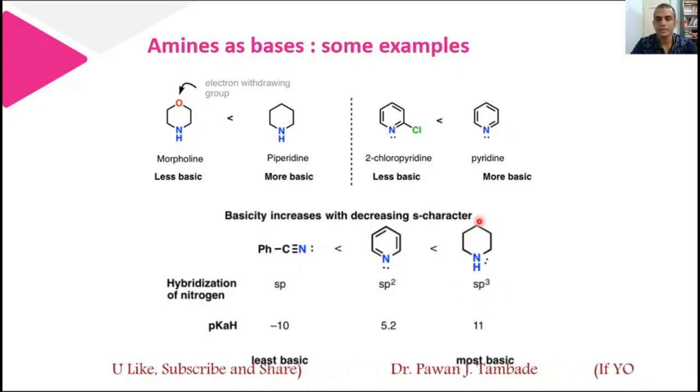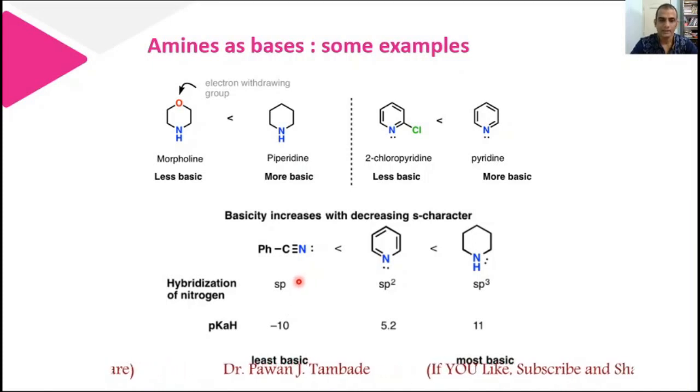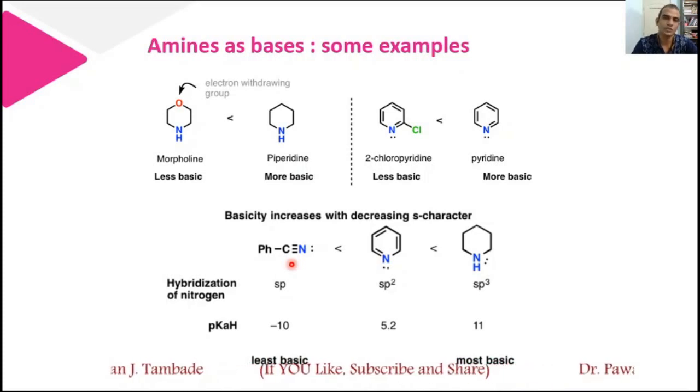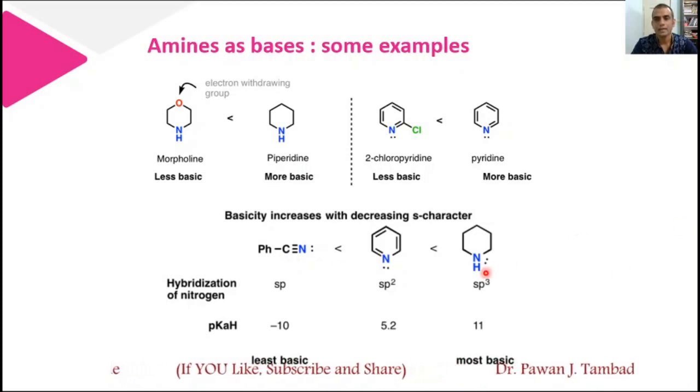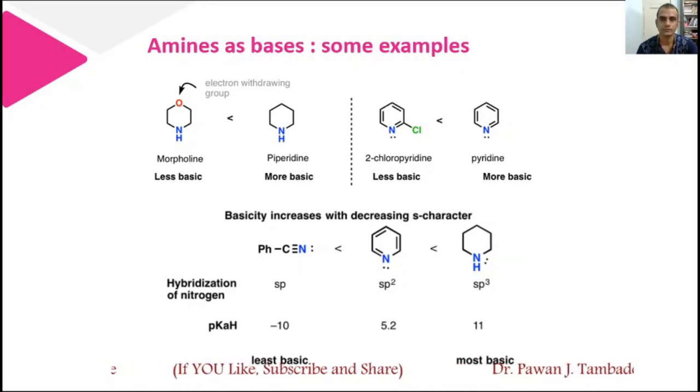Because of that, this piperidine is most basic among these three. Because of the change in hybridization, the percentage s character is changing. In the first case percentage s character is 50, it is highest, and because of that the electrons present on nitrogen are close to the nucleus and thus it shows less tendency to donate those electrons. However, piperidine nitrogen is in sp3 state and that nitrogen can easily donate its lone pair of electrons. So piperidine is most basic among these three molecules.